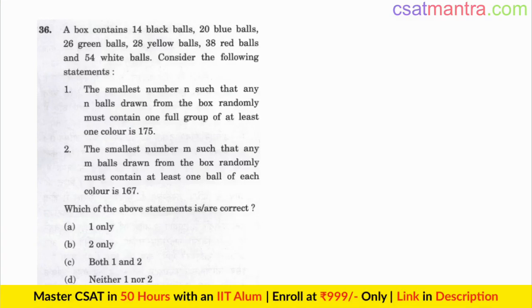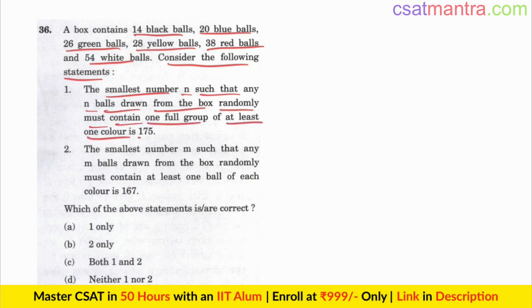A box contains 14 black balls, 20 blue balls, 26 green balls, 28 yellow balls, 38 red balls and 54 white balls. Consider the following statements. The smallest number n such that any n balls drawn from the box randomly must contain one full group of at least one color is 175.